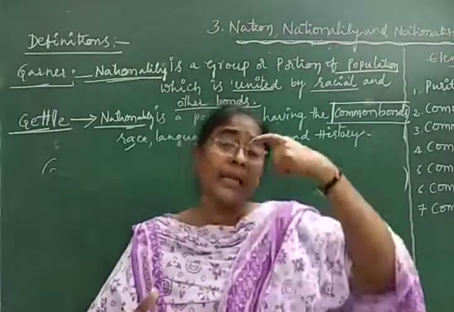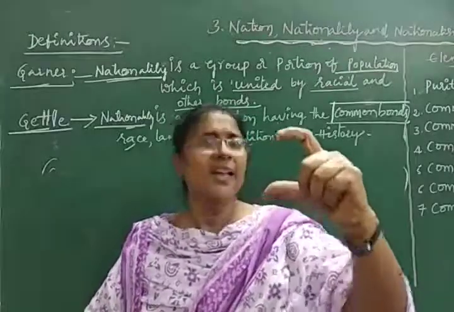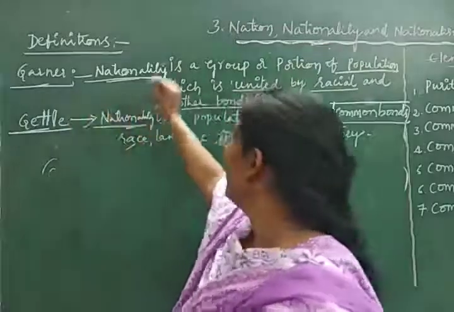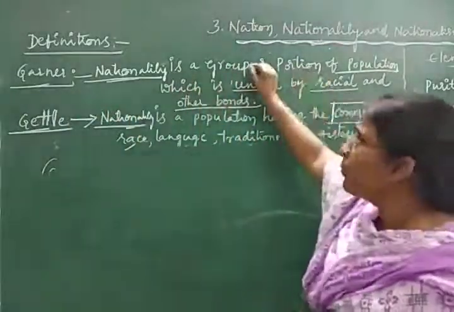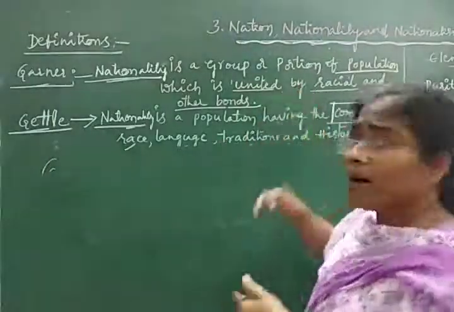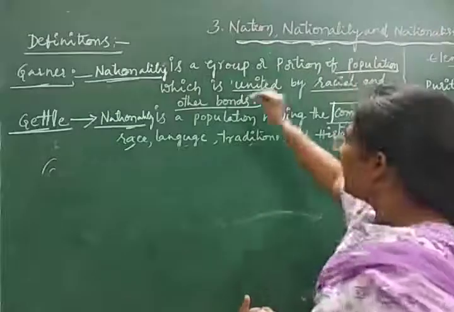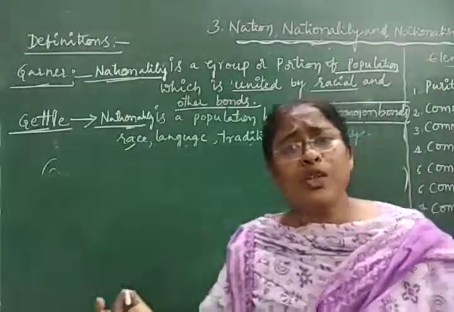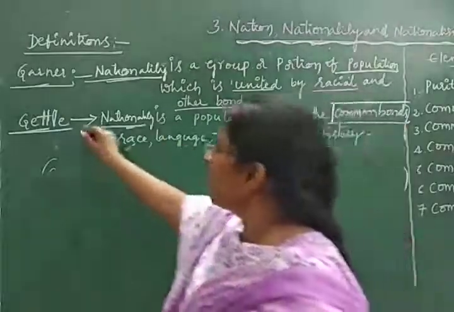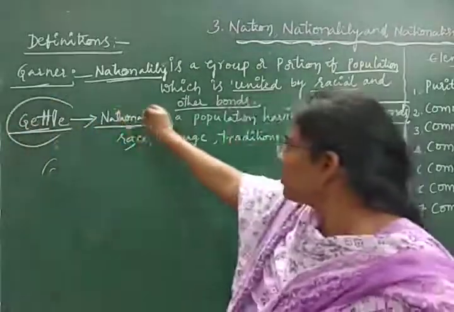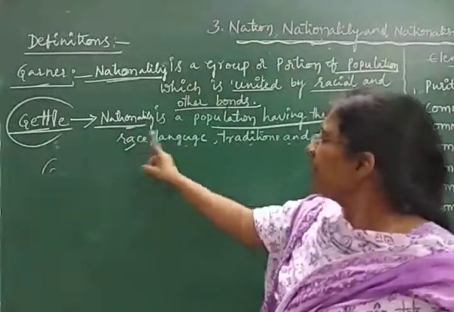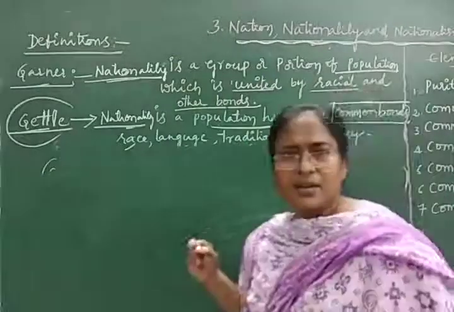According to Garner, nationality is a group or portion of the population having racial and other bonds, such as culture, religion, history. According to Gettell, nationality is a population having the common bonds: race, language, tradition, and history.